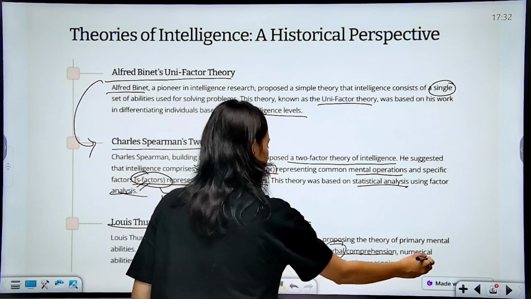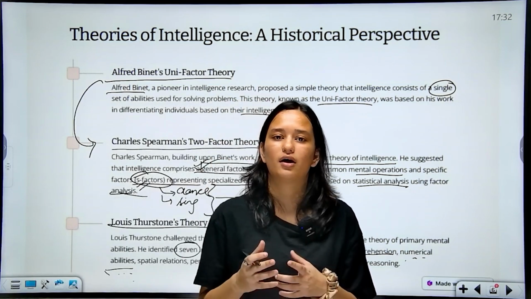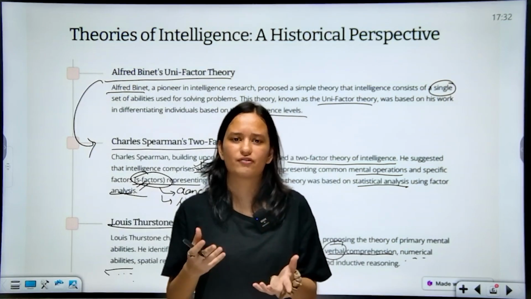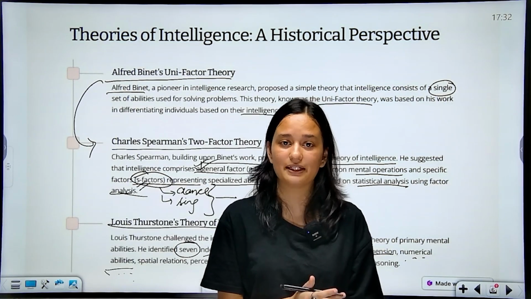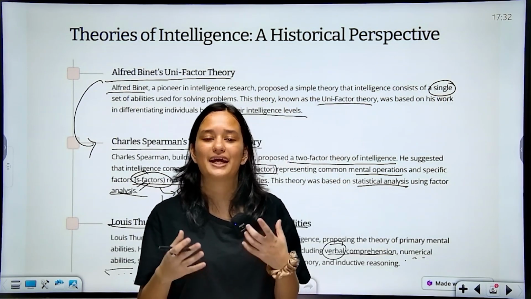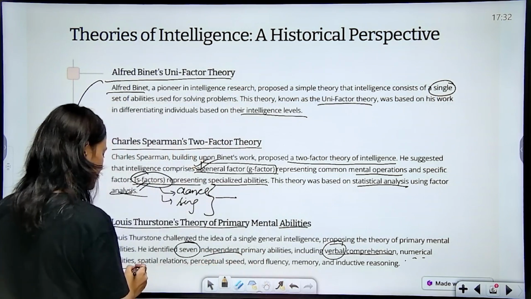Second is numerical abilities. Numerical abilities is how you are able to solve numerical problems. Like mathematicians are said to have a good numerical ability, how you're able to comprehend different numerical problems, and so on. Next we have the spatial relations.